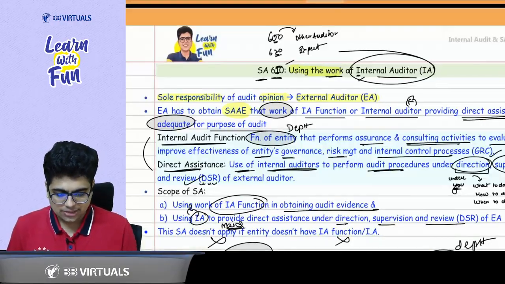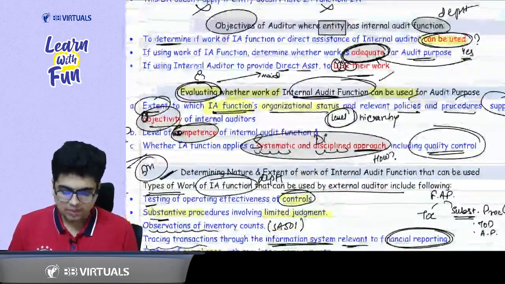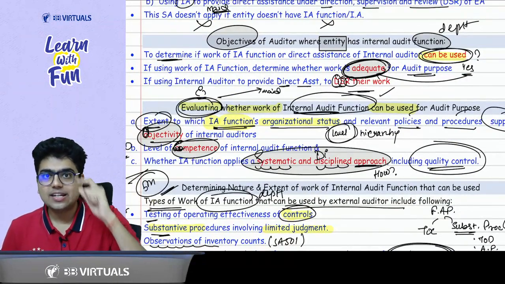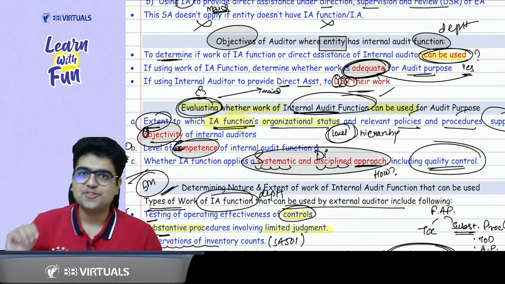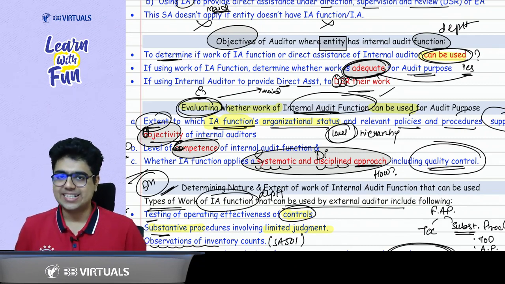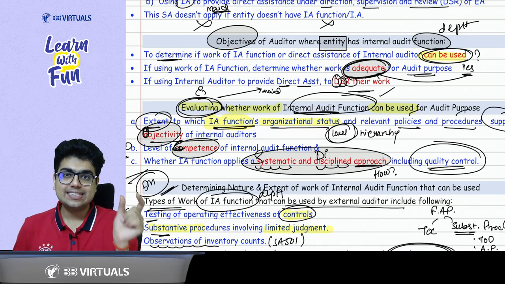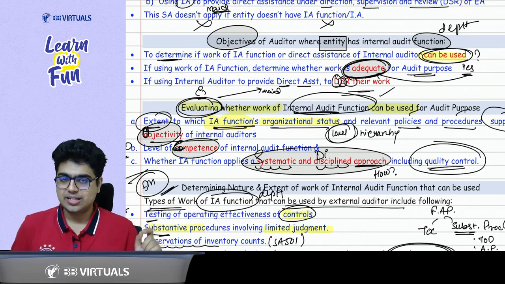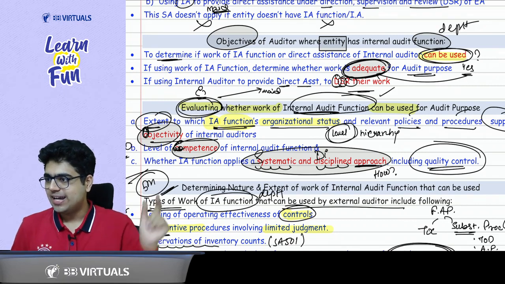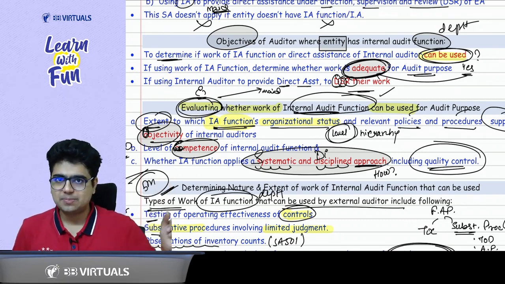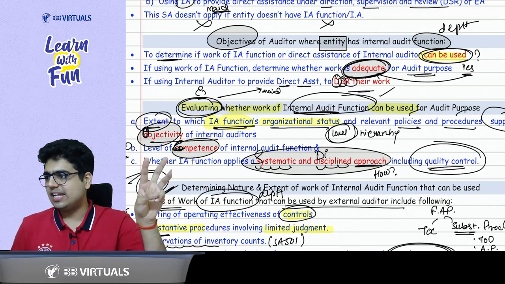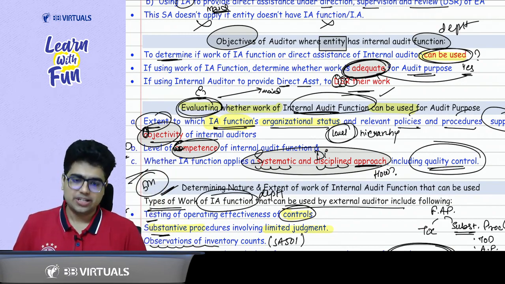When you are using the work of the internal audit function, first of all, decide whether you can use the work or not. How do we decide? If the internal audit function is from DISCO, we will use the work. DISCO means disciplined and systematic approach, Co means competence, O means objectivity. If these three qualities are there, we can use the work of the internal audit function.